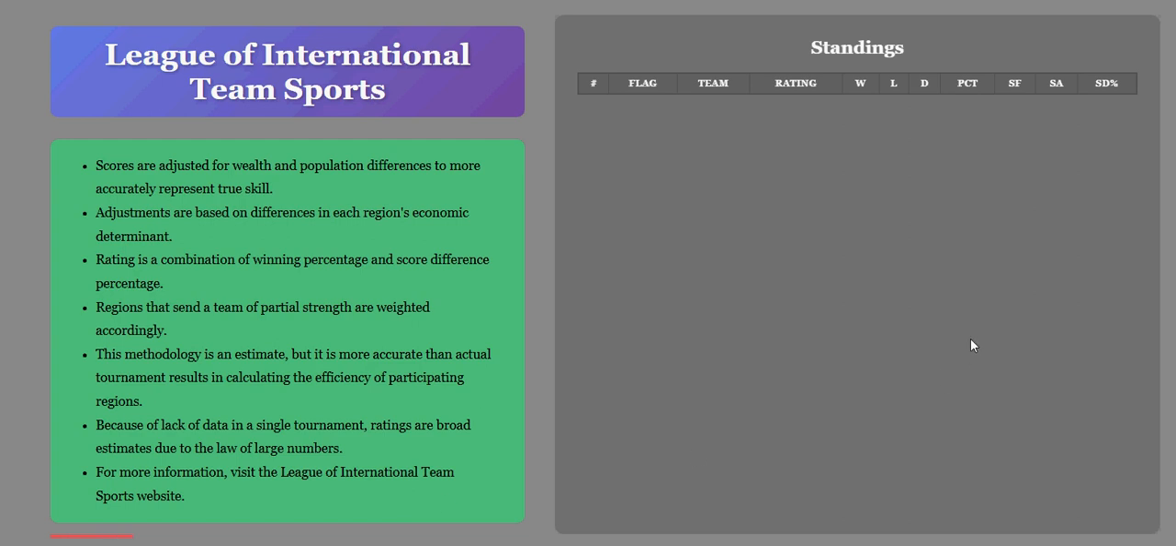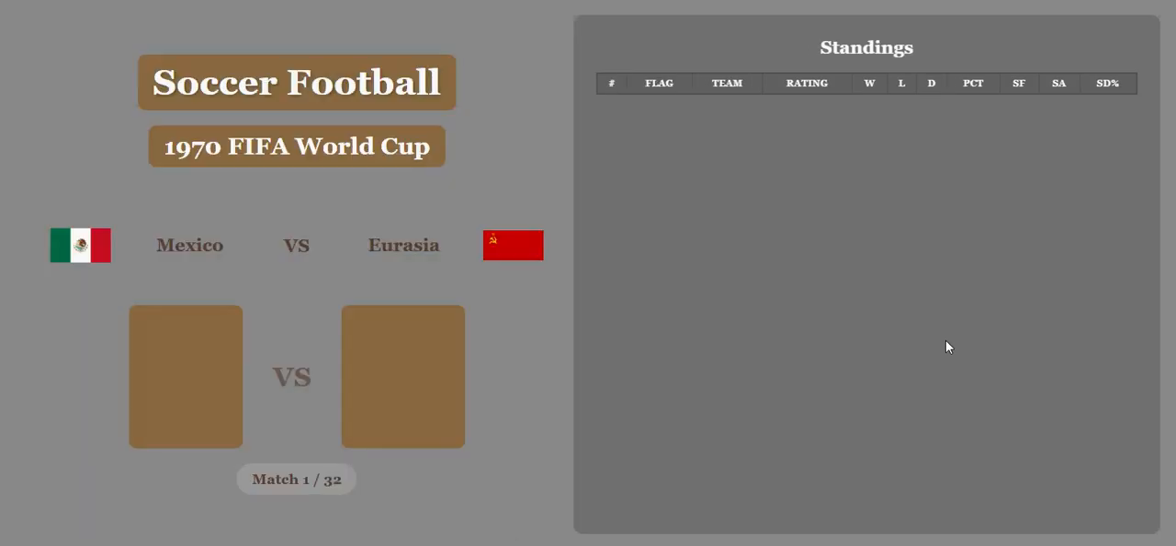This is how the 1970 FIFA World Cup may have looked if all the countries involved had a similar wealth and population. Of course, different teams would have qualified if we were judging it by those factors, but we're working with what we got. The first match is Mexico versus Eurasia, also known as Soviet Union.